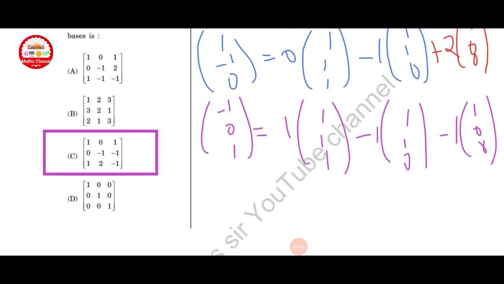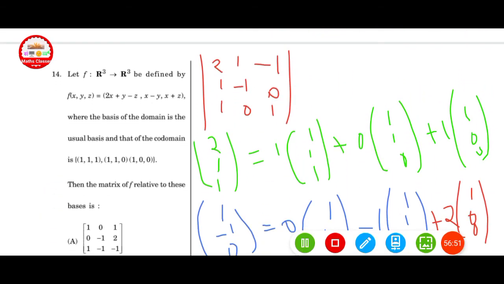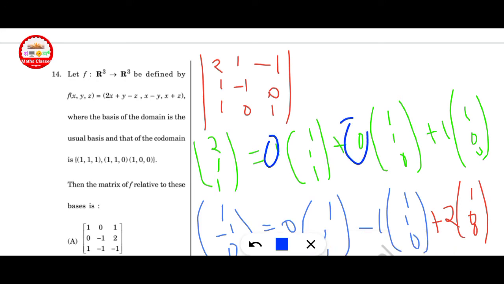If I take option C as correct, 1 0 1, this condition is satisfied. Put the value 1 1 1, and finally we get 2 1 1.